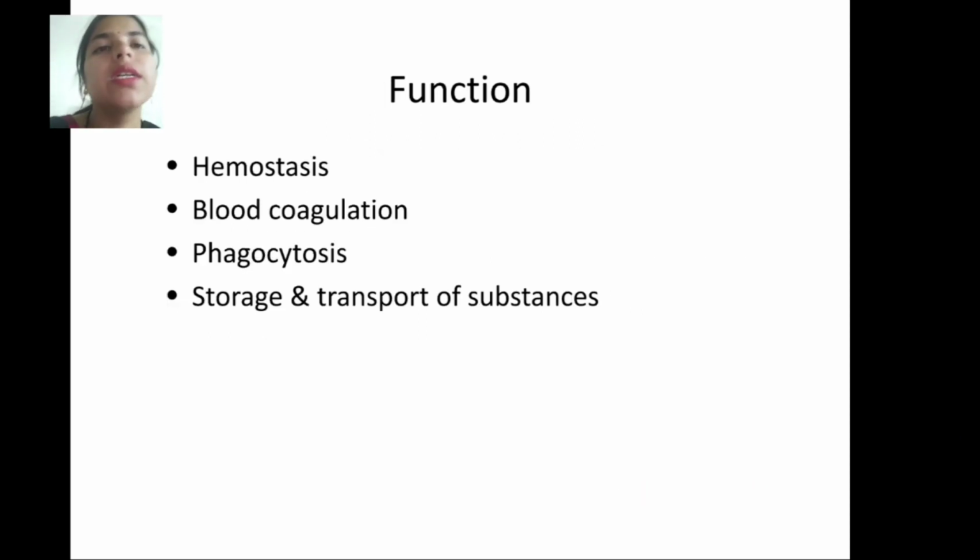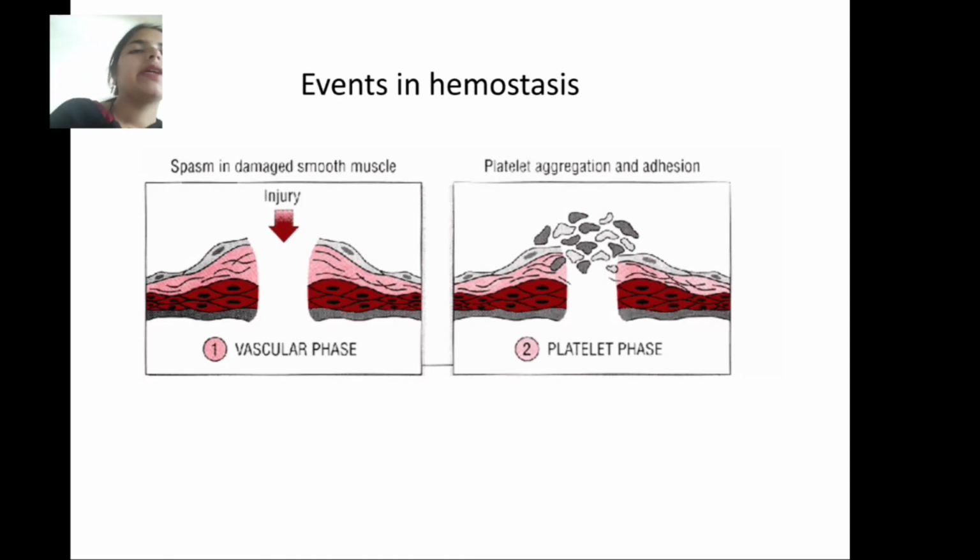Next is the function. The functions are hemostasis, blood coagulation, phagocytosis, and storage and transport of substances. Next are the events in hemostasis. Spasm occurs in the damaged smooth muscles after injury, that is the vascular phase. The next phase is the platelet phase, in which platelet aggregation and adhesion take place.